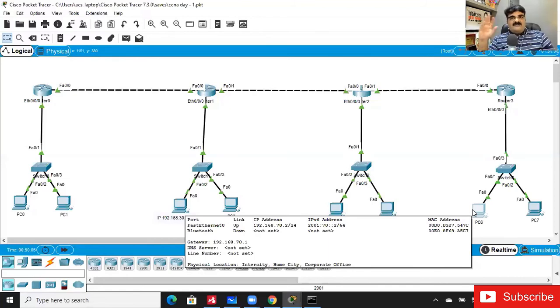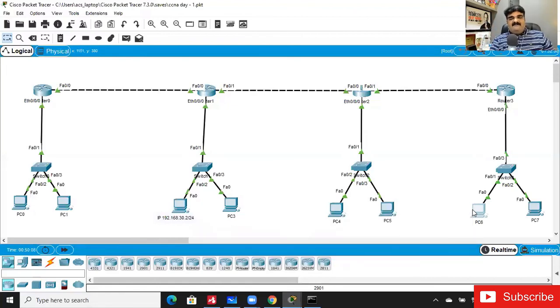Don't bother about what the public IP is, what the live IP is, how this works, or what the packet system of IP version 6 is. We are going to learn all of those things, but everything will be step by step. We have to break it down into small chunks, and then we will understand it all the proper way.